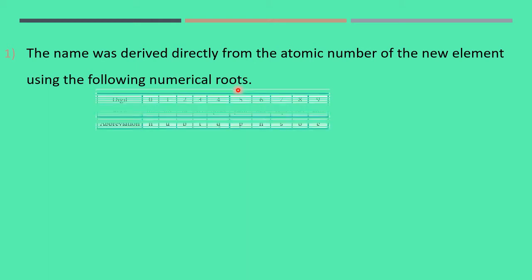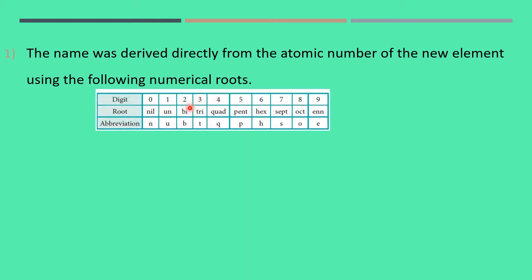So these are the roots for the numericals. For atomic numbers more than 100, for which digit which root is there, that IUPAC has made a table. So this is the table made by the IUPAC. For 0, nil, for 1, un, for 2, bi, for 3, tri, for 4, quad, for 5, pent, for 6, hex, for 7, sept, for 8, oct, for 9, enn, and accordingly their symbols or abbreviations are: for 0